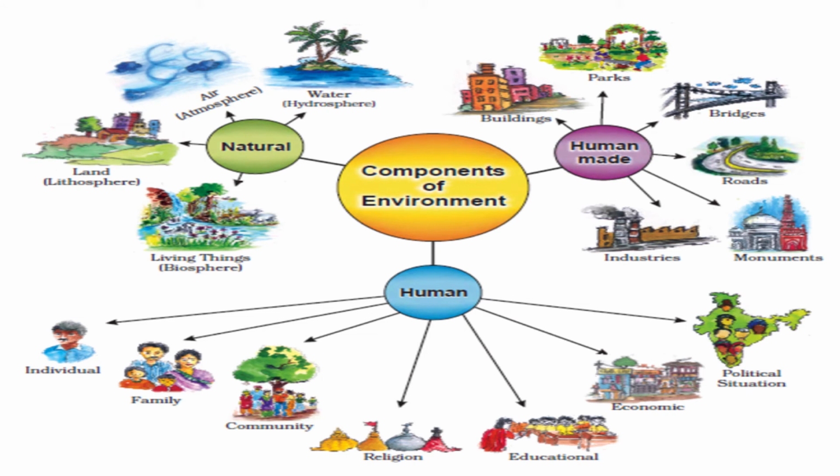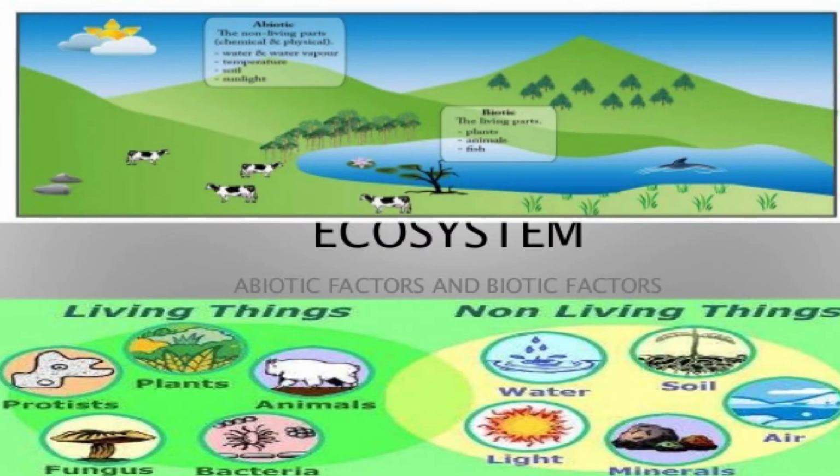So that means the environment, the components of the environment, all these things may be natural, may be human made, or may be human, they all together make the environment.